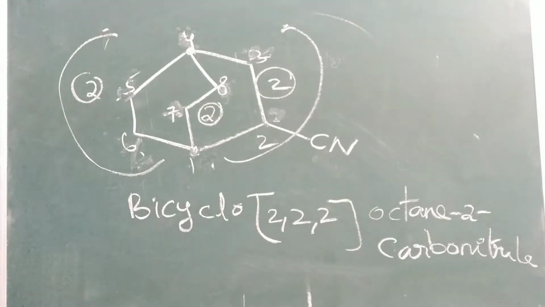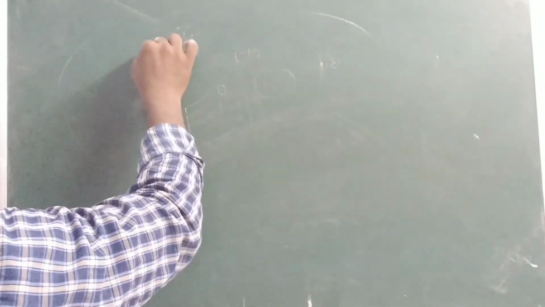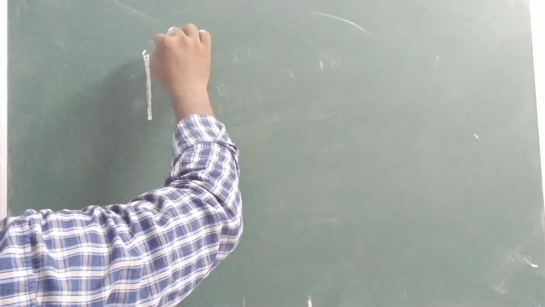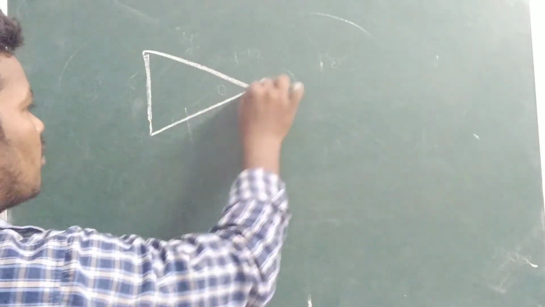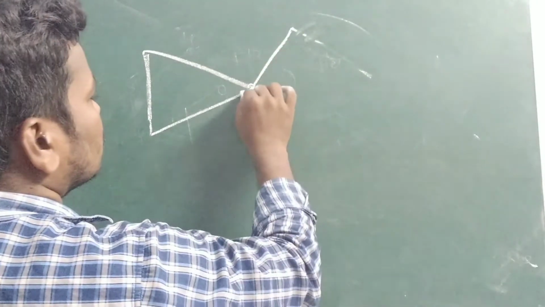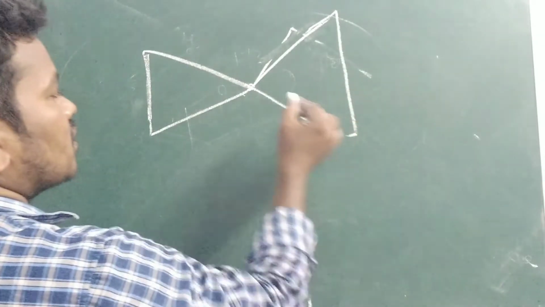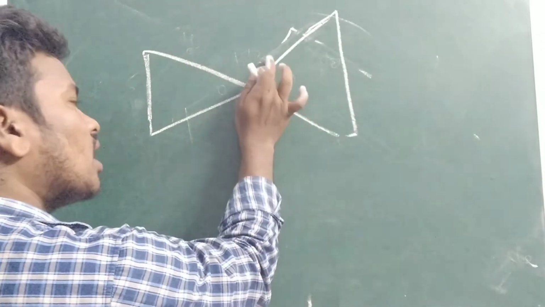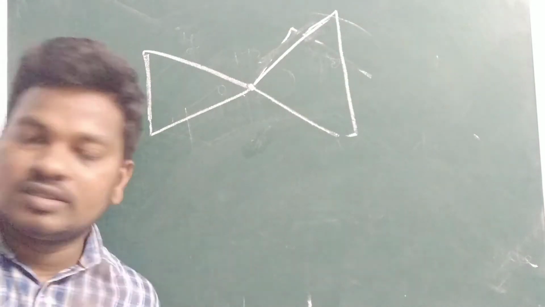So next you can see the spiro compounds. Spiro carbons are attached to 2 or more carbon bicyclic compounds. 2 are here, you can see. Spirocarbon means 2 rings, cyclic compounds, are joined with a single carbon.